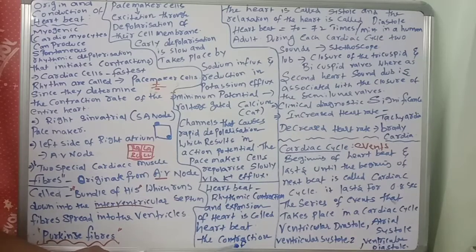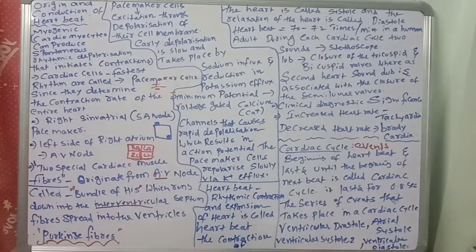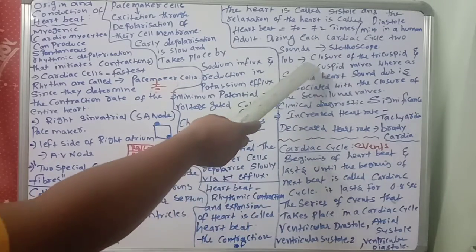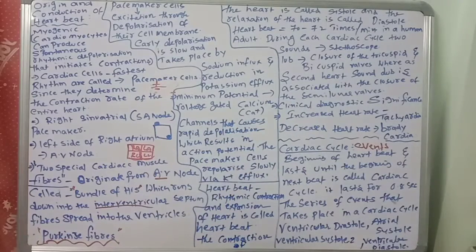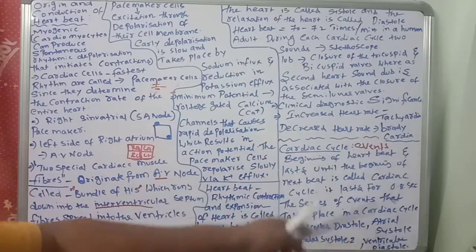The contraction of the heart is called systole: auricular systole, ventricular systole, and the relaxation is diastole. Heartbeat is 70 to 72 times per minute in a human adult. During each cardiac cycle, two sounds can be heard with a stethoscope: the lub sound, from closure of the tricuspid and bicuspid valves, and the second heart sound, the dub sound, associated with closure of the semilunar valves. The dub sound is helpful for clinical diagnostic significance. An increase in heart rate is tachycardia; a decrease is bradycardia.